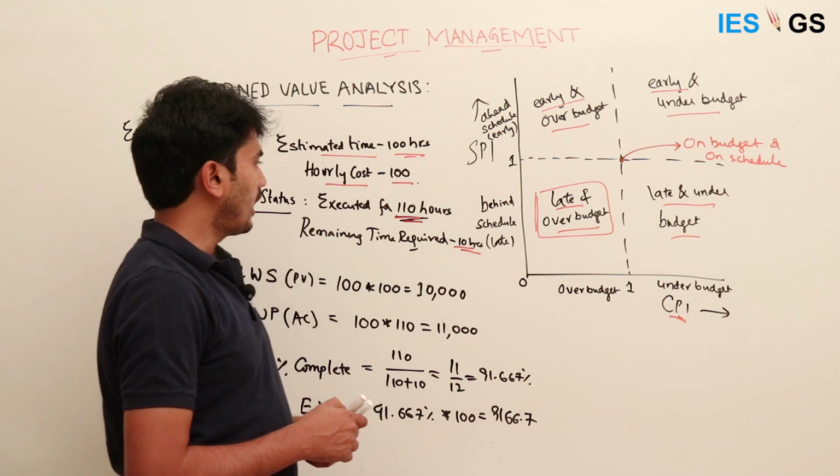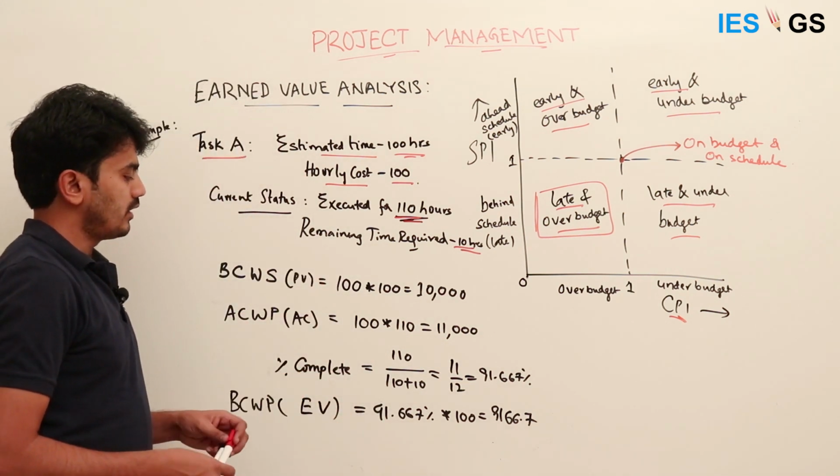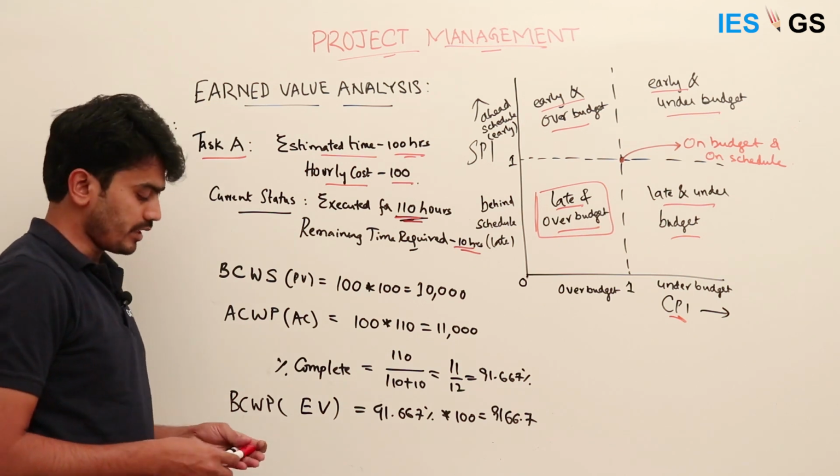Now we will calculate the schedule variance, the indexes, as well as the cost variance from this data.